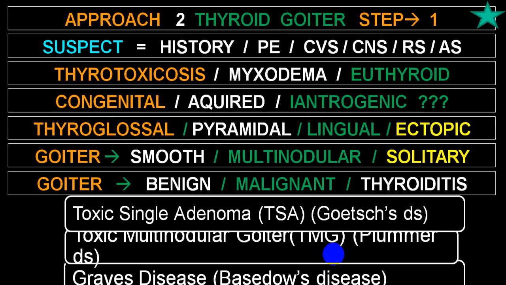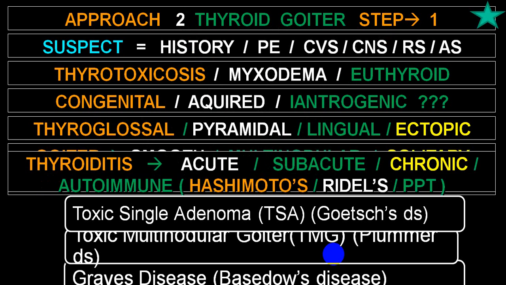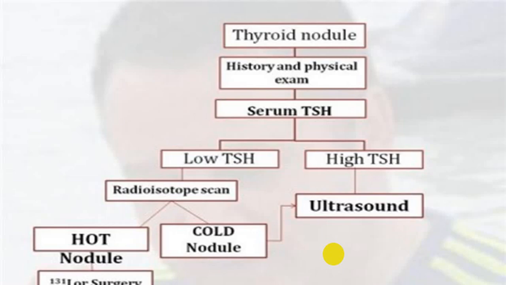Function wise, it is euthyroid, hypo or hyper. And duration wise, acute, subacute, chronic, and autoimmune, Hashimoto's, postpartum. Riedel's is ideally not autoimmune, but still they put it into autoimmune. And these are the different terms.